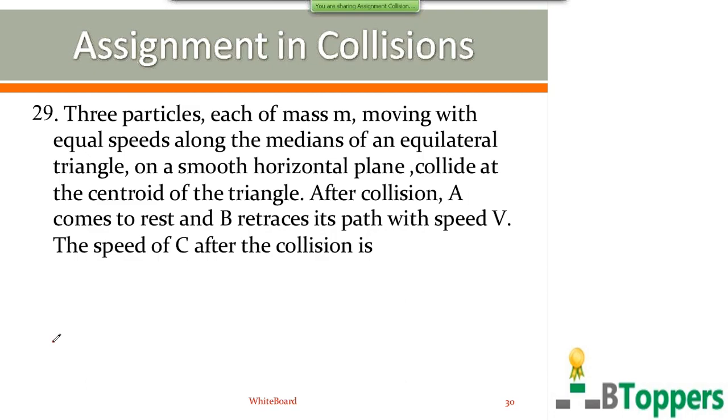So we can consider the three particles as one system. This problem was originally given in one of the very old IIT JEE exam papers. So initially the three particles are moving along the three medians of an equilateral triangle, and they are moving with equal speed.